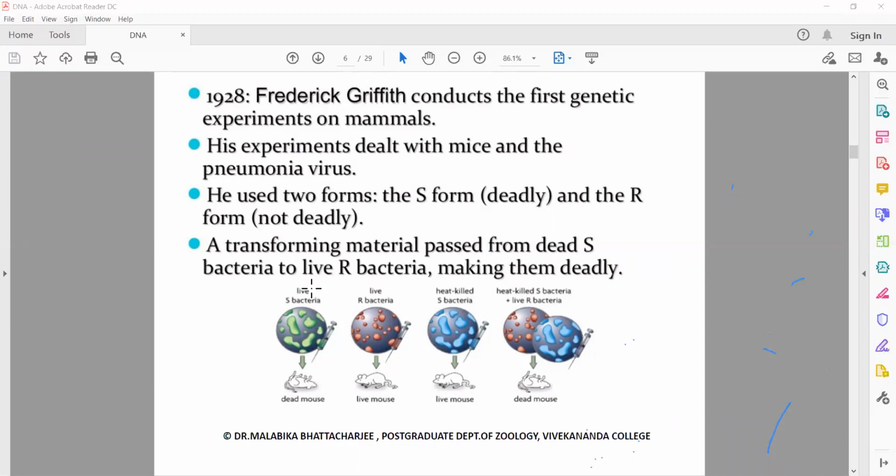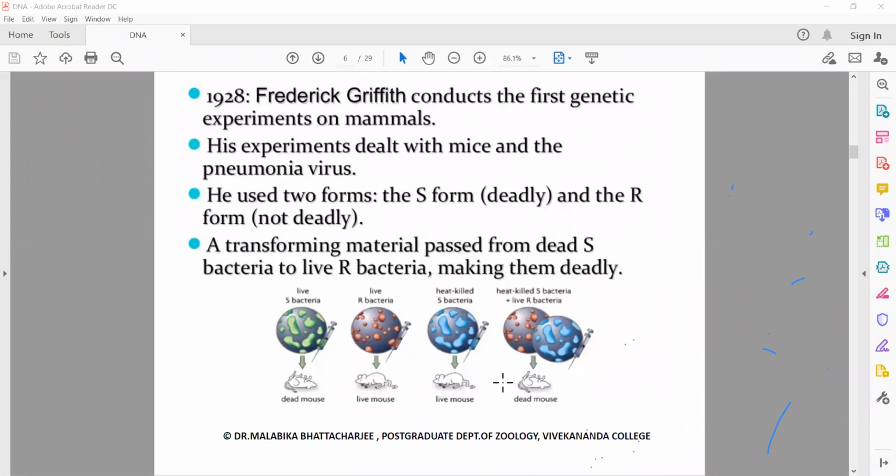That means the infective property of the S bacteria has somewhat been destroyed on heating. Now what he did, he mixed the live R bacteria with the heat-killed S bacteria. If you look into the experiment, when you inject only the R bacteria, the mouse lives. When you inject only the S bacteria, the mouse also lives. But when you inject a combination of these bacteria, he observed that the mice are dying.